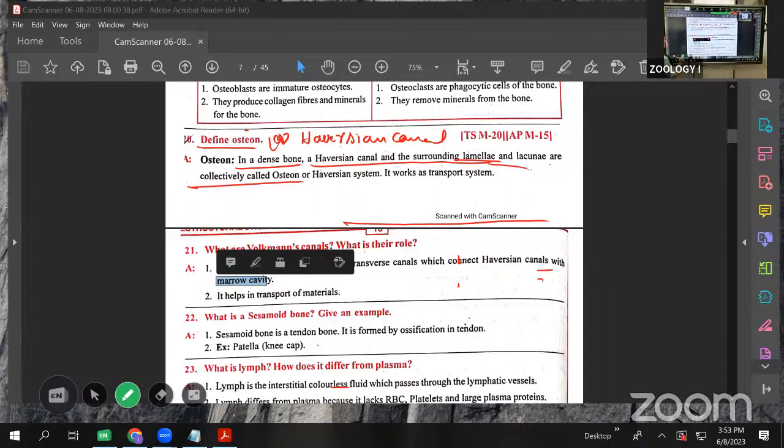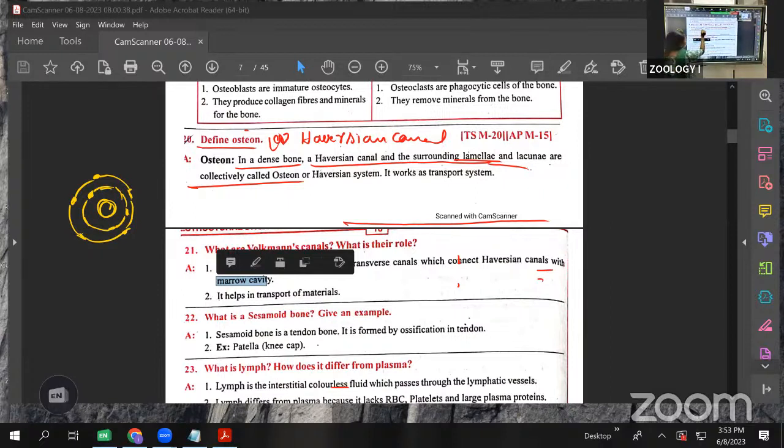For example, see this one. Here is the Haversian canal. Surrounding the Haversian canal, a number of lacunae are present like this. The lacunae are connected by the lamellae. Like this, the lacunae and the lamellae are surrounding the canal. Collectively we call it a Haversian system, also called an osteon. The Haversian canal, the lacunae and the lamella together are called a Haversian system, also called an osteon.